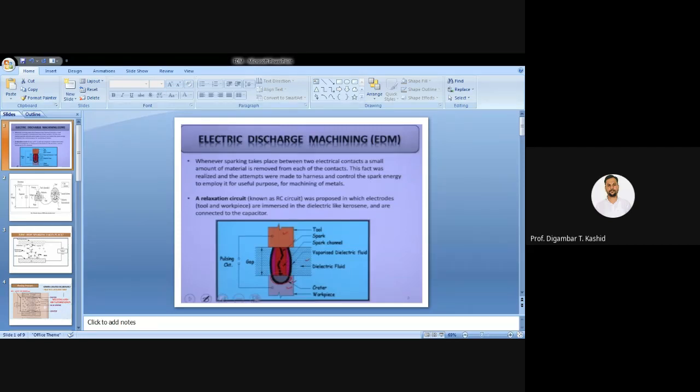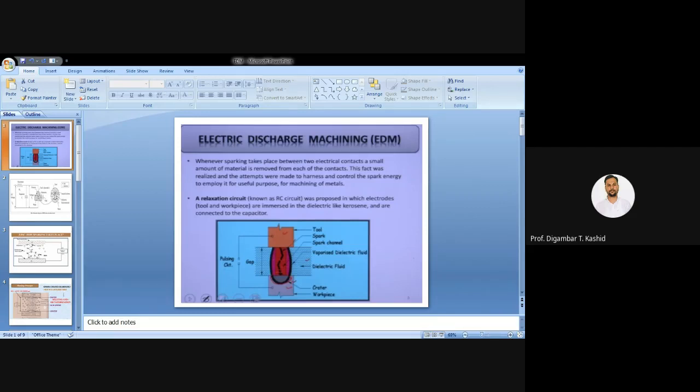And this EDM process is used in industry just like our traditional machining processes. As the name suggests, this process is a thermoelectric process. During the overview of all the processes, I placed electric discharge machining under the thermoelectric processes. So please keep in mind that electric discharge machining belongs to the thermoelectric process.